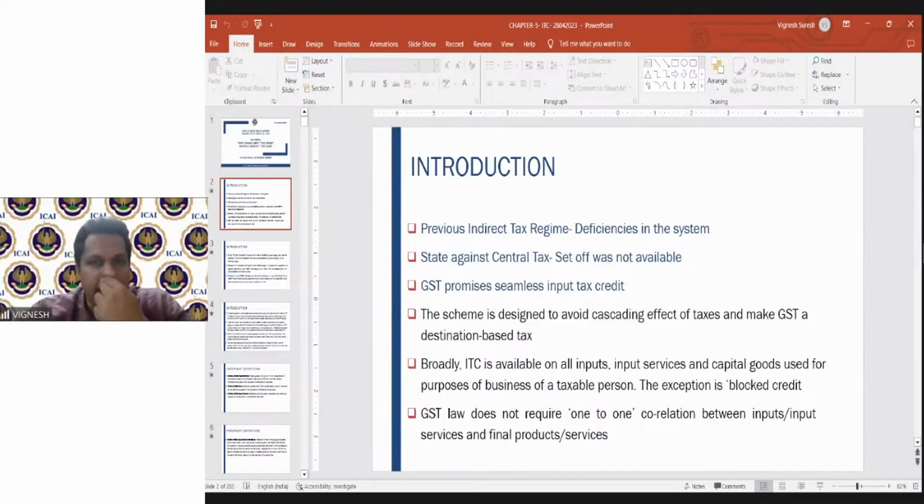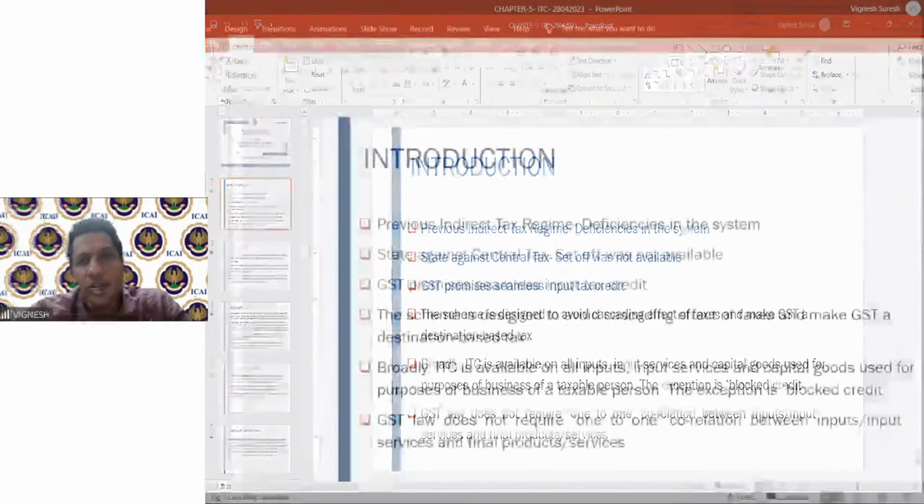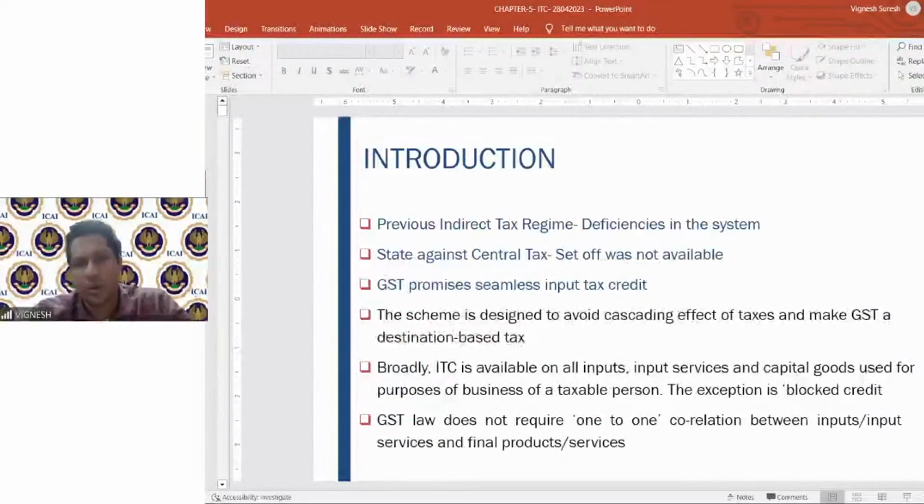So the moment you have a factory, and the moment you are into an activity of manufacturing, when the goods are removed from the factory, you have to pay the excise duty. So the cost of the goods included the excise duty also, which used to be somewhere around 12 to 13%. And after that the good comes out and it is for sale, again on that value, the VAT used to be applicable, or central sales tax used to be applicable. So therefore, the concept of tax on tax was there, due to which the cost of production, the cost of any particular business used to increase. This was the pure deficiency in the indirect tax system.